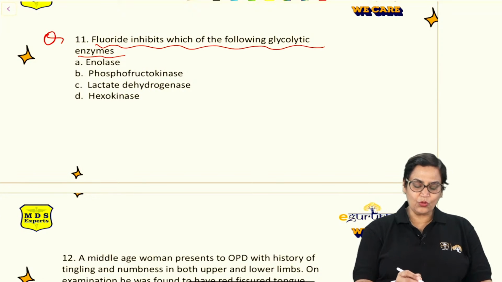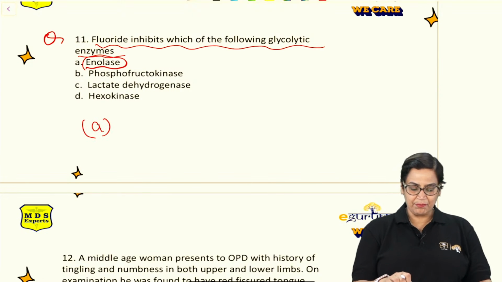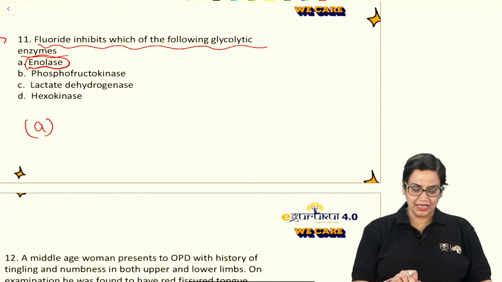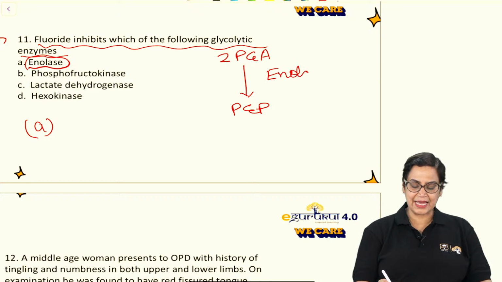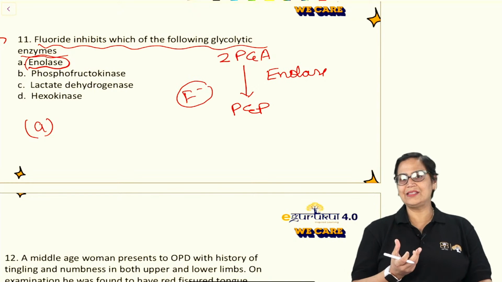Yes, fluoride always inhibits enolase. Very important, because the reaction, if I show you the reaction catalyzed by this, 2-phosphoglyceric acid will be converted into PEP. The enzyme is enolase. It is actually a dehydrating enzyme, because what happens is, all of us know that glycolysis,